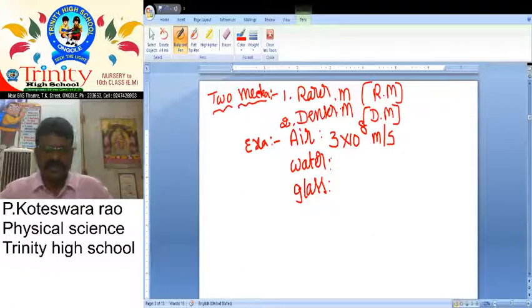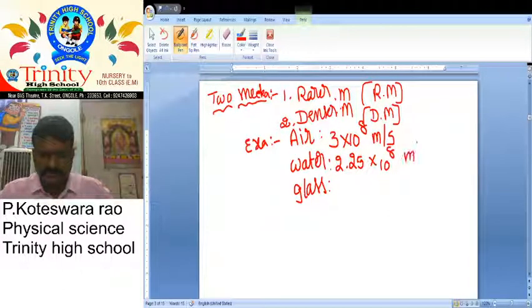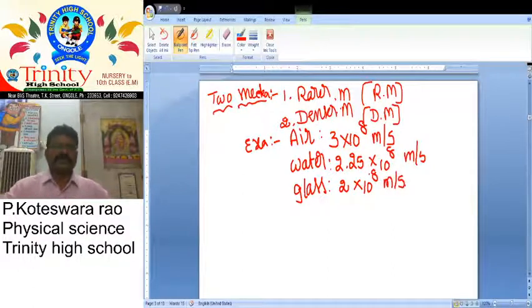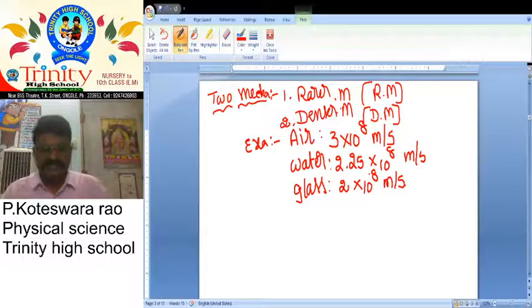What about water? 2.25 into 10 power 8 meter per second. What about glass? 2 into 10 power 8 meter per second. Okay, my dear students, here you can observe that I have given three types of medias or mediums.